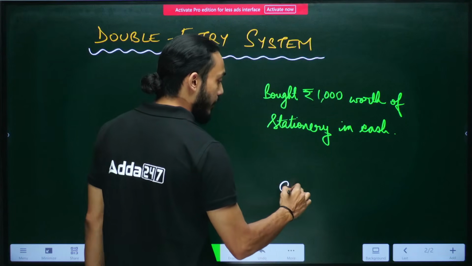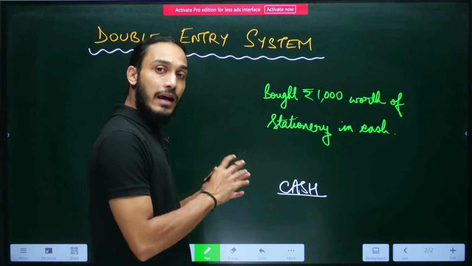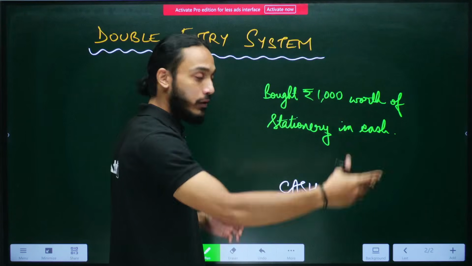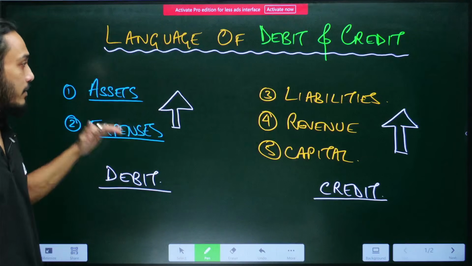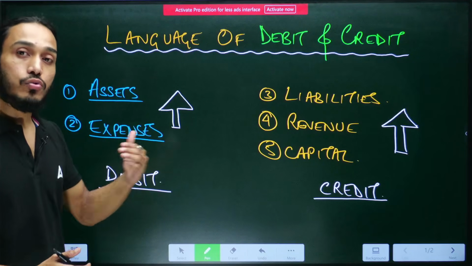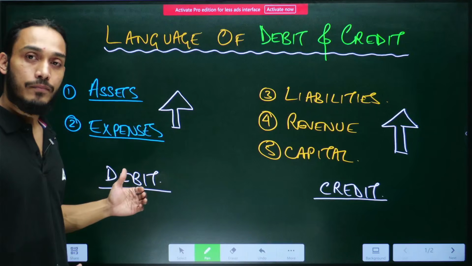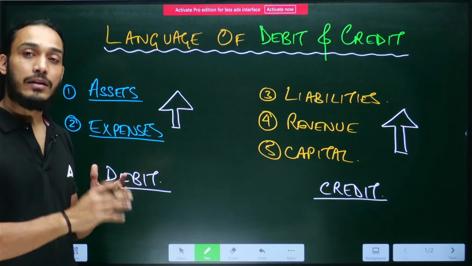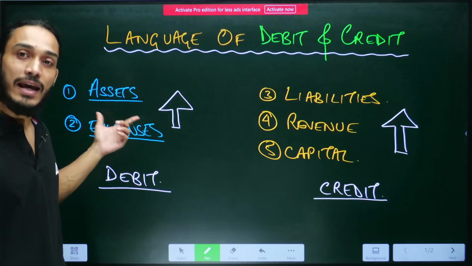What happened is the business had cash, right? And cash is such an item that any enterprise or any business can use to invest it and earn more money, more cash. So this is which class of item? What do you think cash falls under? Assets, expenses, liabilities, revenue, capital. If cash is such an item that its nature is such that it can be used to earn even more money, which of these categories does it fall under? It would fall under the category of assets. That means when you have something that can help you earn an income, it comes under the category of assets. And cash is such an item. So cash is an asset-based item, right?